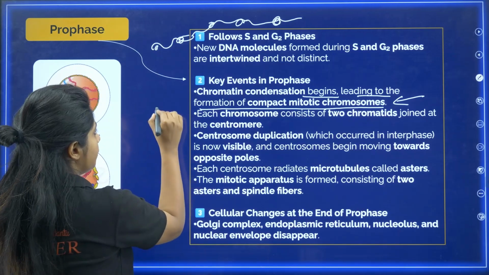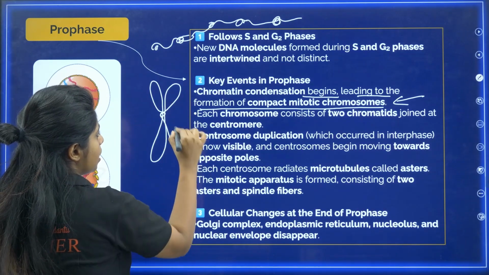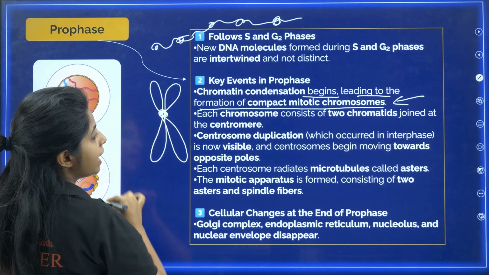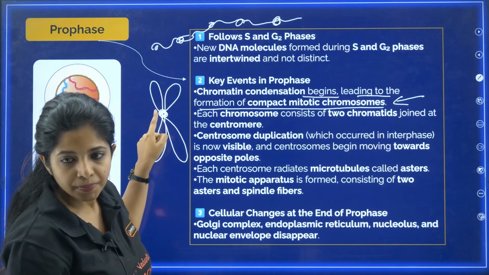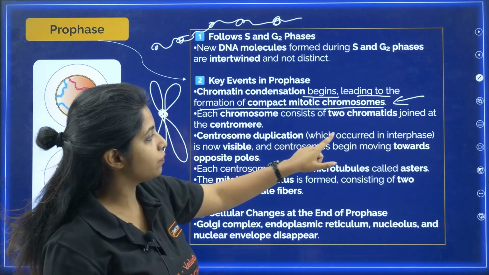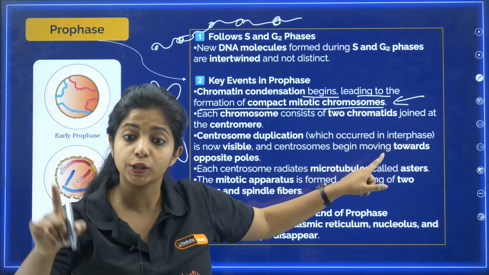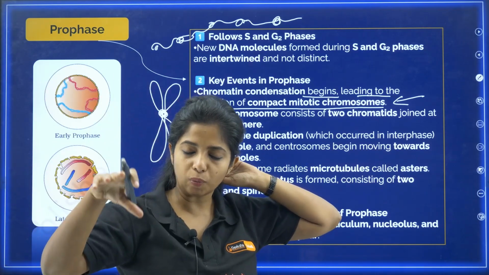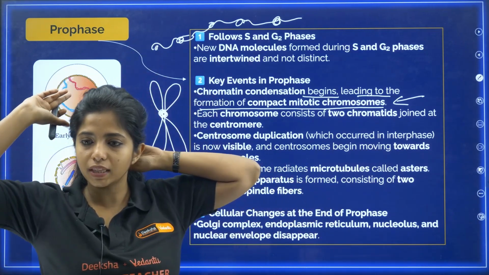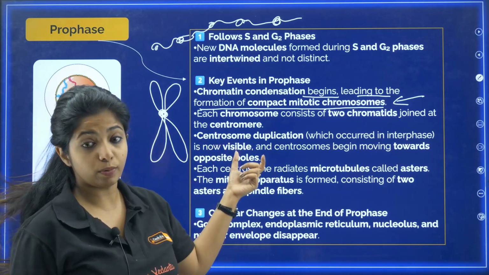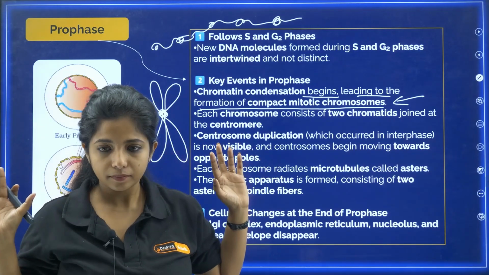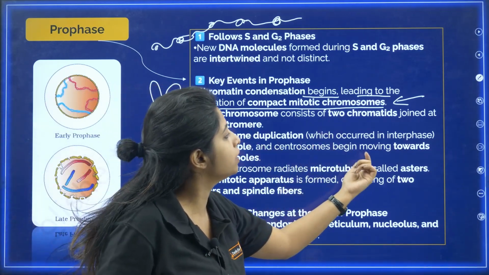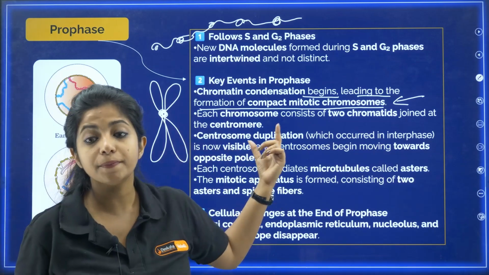So as I told you, it made a copy. Now you have a centromere. This is known as the centromere, dear children. The centrosome duplication which occurred in the interphase. Centrosome has centrioles, my dear children. So centrosome duplication happened in what? The S phase itself. Now the centrosome is visible, and the centrosome begins moving towards opposite poles.